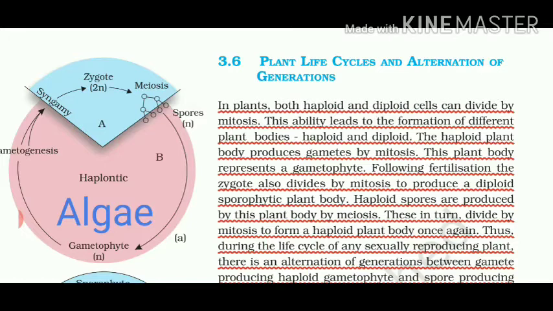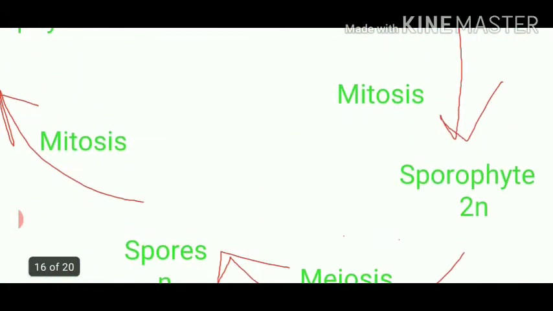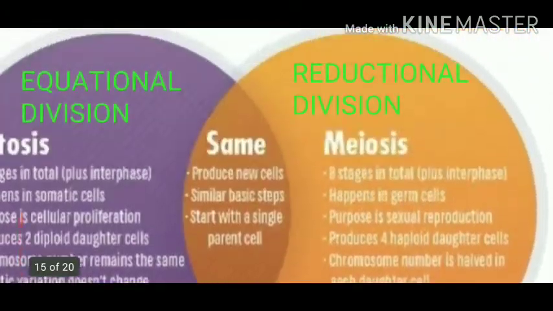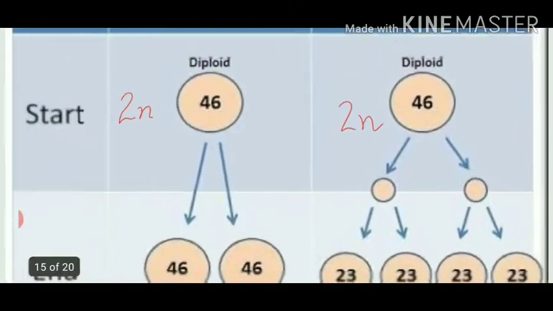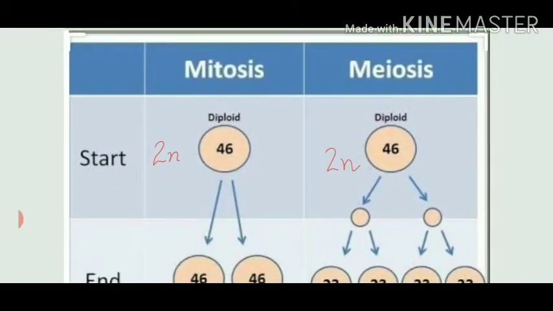Either they can be algae, bryophytes, pteridophytes, gymnosperms or the flowering plants. So before starting with this, let me clear the concept of mitosis and meiosis so that you can easily get an idea, and even the notes will be giving you a proper summarization. So to brief it out, I have taken up this.